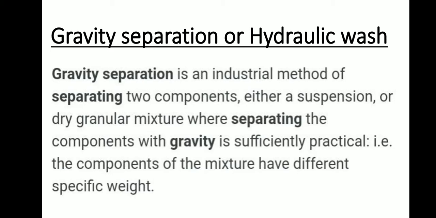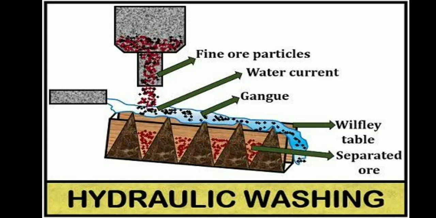What is the gravity separation or hydraulic force? Gravity separation is an industrial method of separating two components, either a suspension or dry granular mixture, where separating the components with gravity is sufficiently practical, i.e., the components of the mixture have different specific weight. This is the hydraulic washing or gravity separation picture.